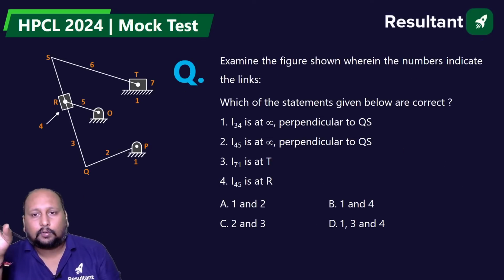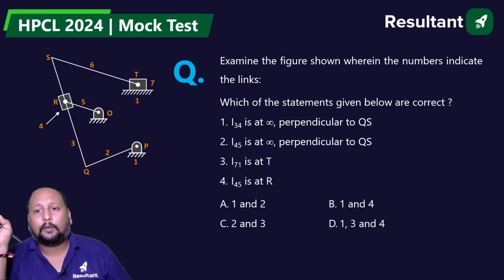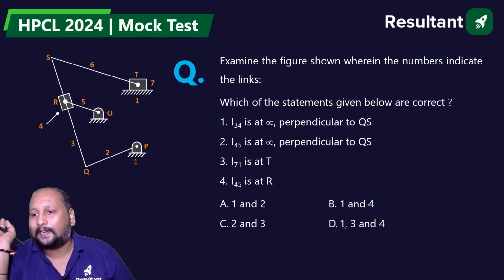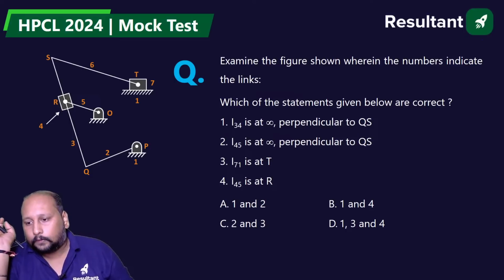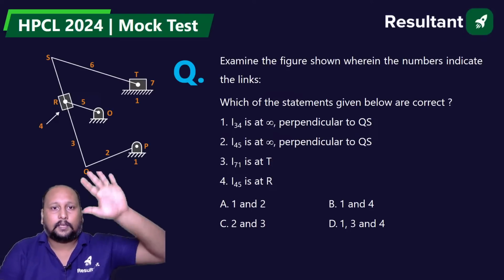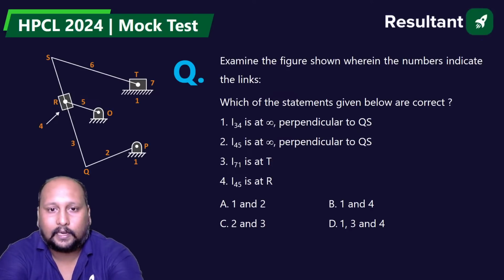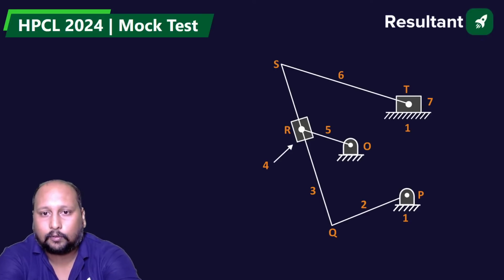Examining the figure shown wherein the numbers indicate the lengths, which of the following given below are correct? So they have given 4 statements. You have to tell me which statement is correct. Are you able to see the diagram? Let me expand this. I think now you are able to see.